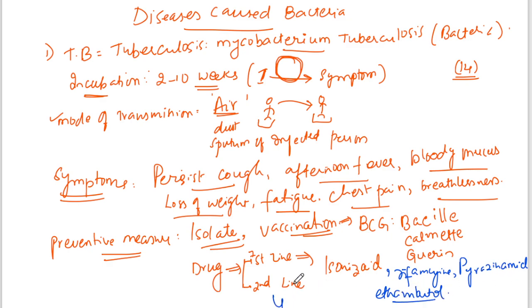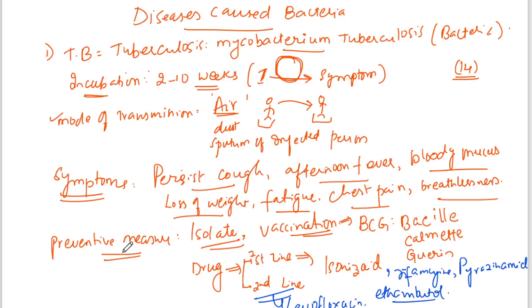What are the second line drugs? Along with them, we can give levofloxacin, ethanamide, and meropenem. These are called second line drugs.